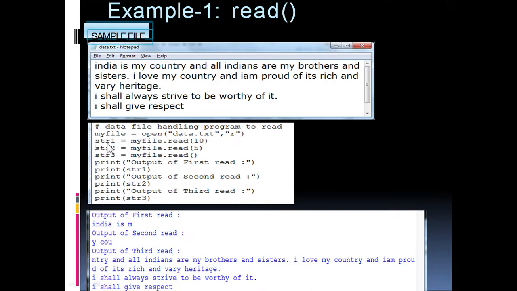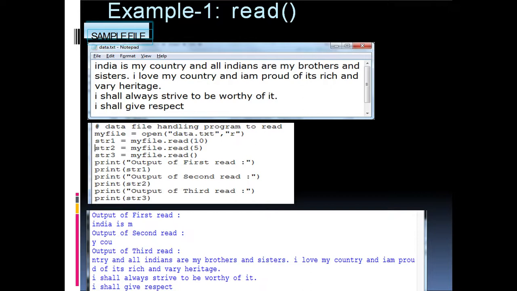And the next line, str1 equal to myfile.read(10). We know if the read function alone is there, it will read the entire content. But here it is given as read of 10. That means it will read only 10 characters, 10 bytes from the data.txt file and store them in the variable str1.